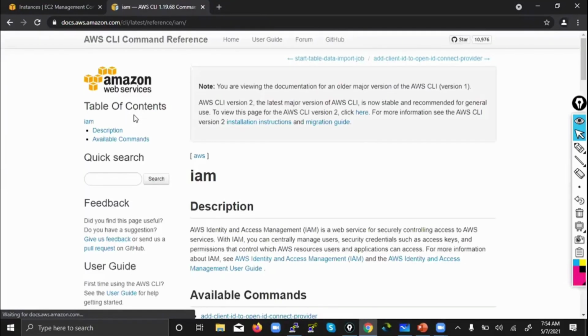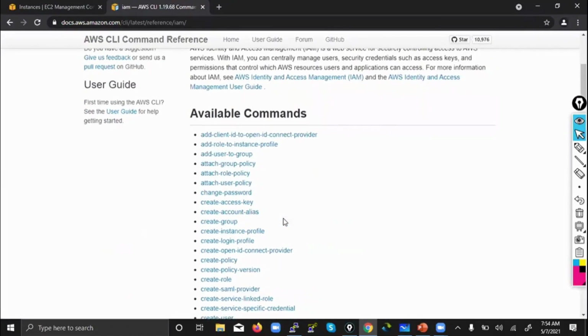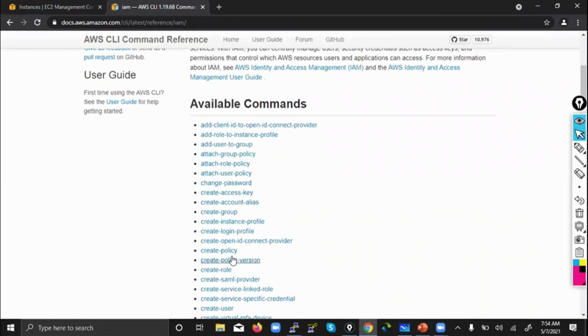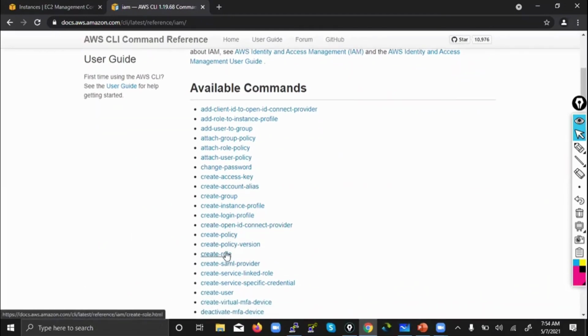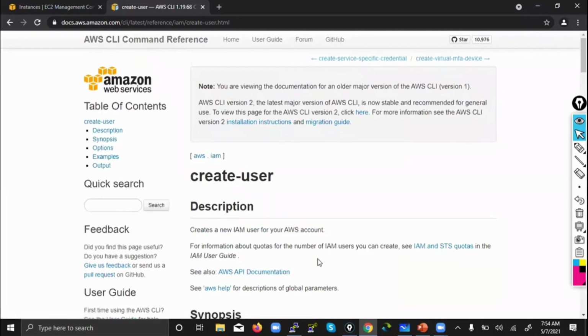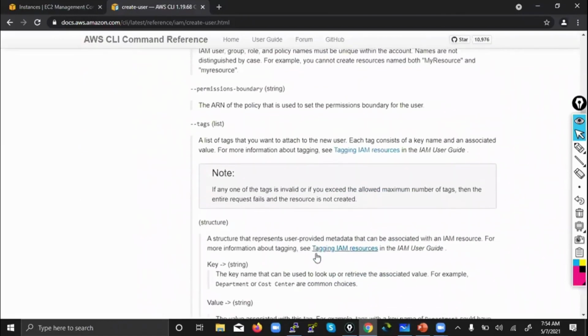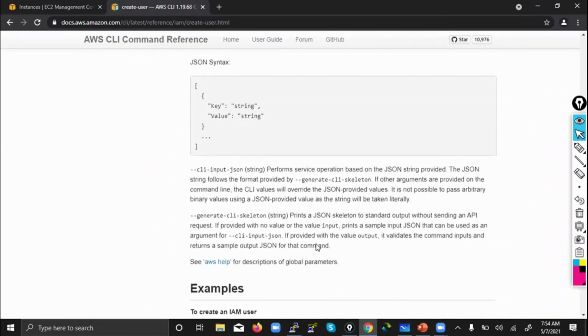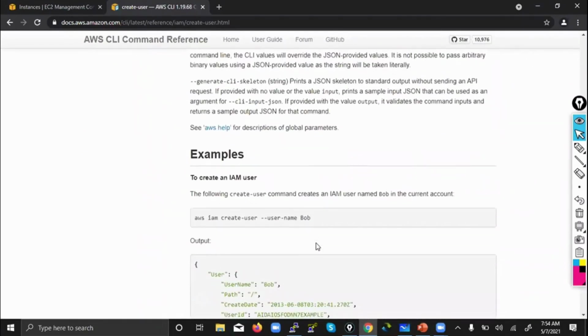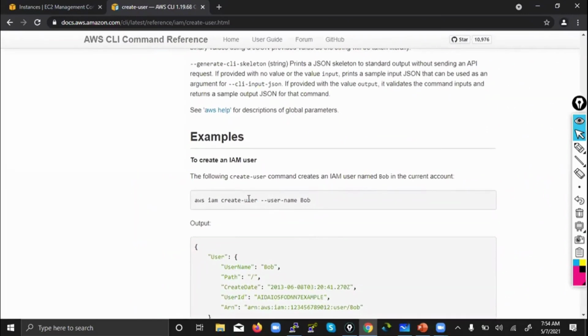Similarly, let's create an IAM user. I forgot the command, it's a bit big one, so I don't want to make a mistake. Let's go and check. Let's create a user. Anything you can do, we already discussed it. Whatever you can do from the GUI, you can do from the CLI. So let's create a user. Okay: aws iam create-user Bob.